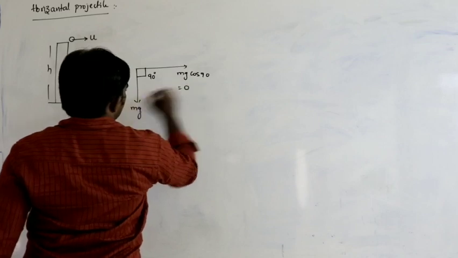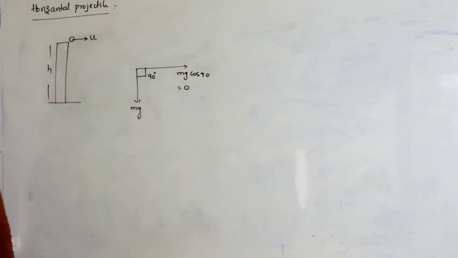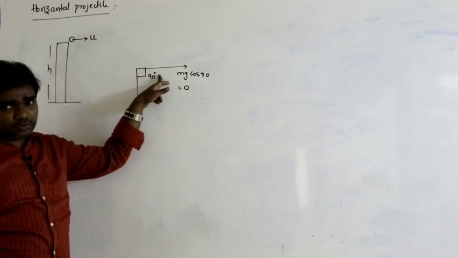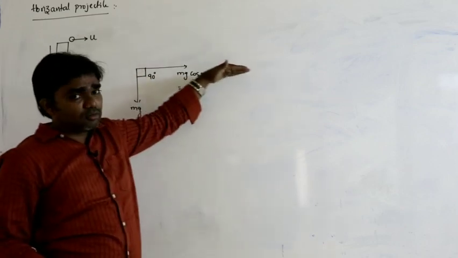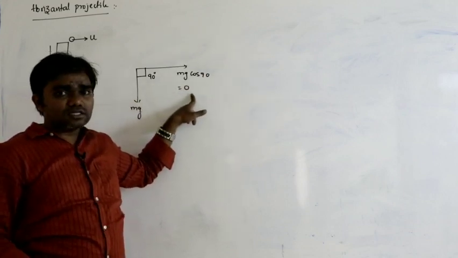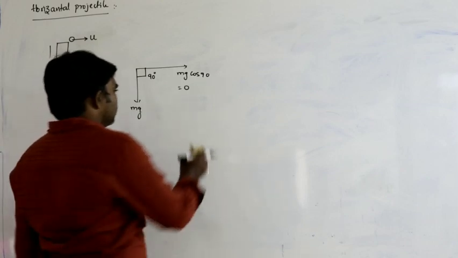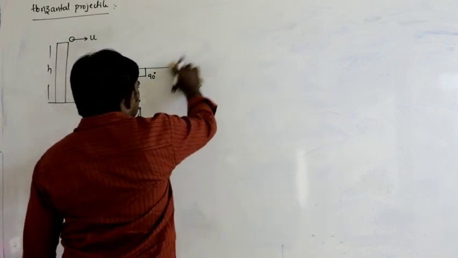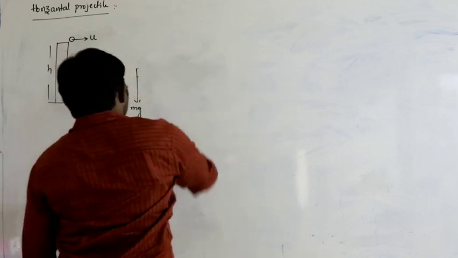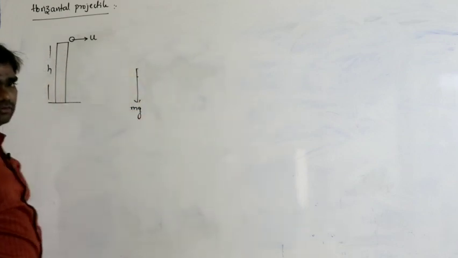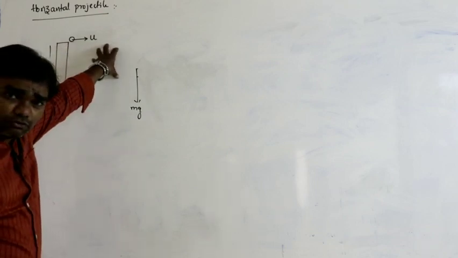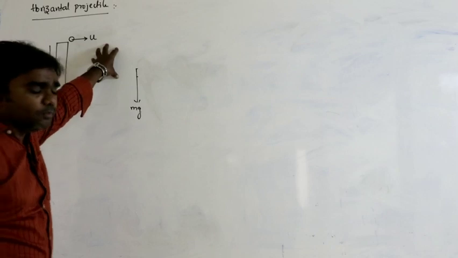Cos 90 is 0. So weight of the body along horizontal direction is 0. That means weight of the body acts only vertically downwards. So here also along horizontal direction, force acting on the body is 0.